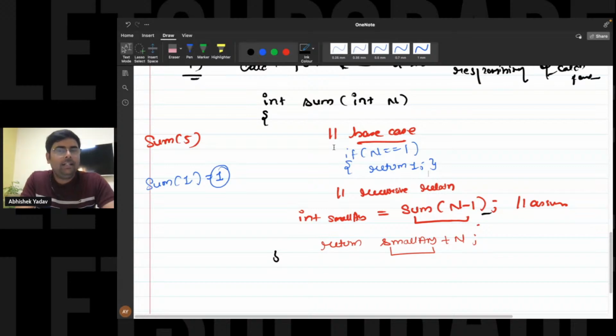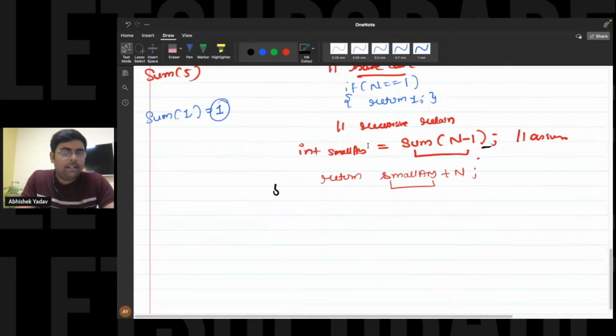After that, the recursive relation, where I'm asking the recursion, hey recursion, please go and solve for the smaller and similar subproblem. What is the smaller and similar subproblem? Please solve for 1 to n minus 1. And whatever sum we are getting, we are storing inside the small answer variable.